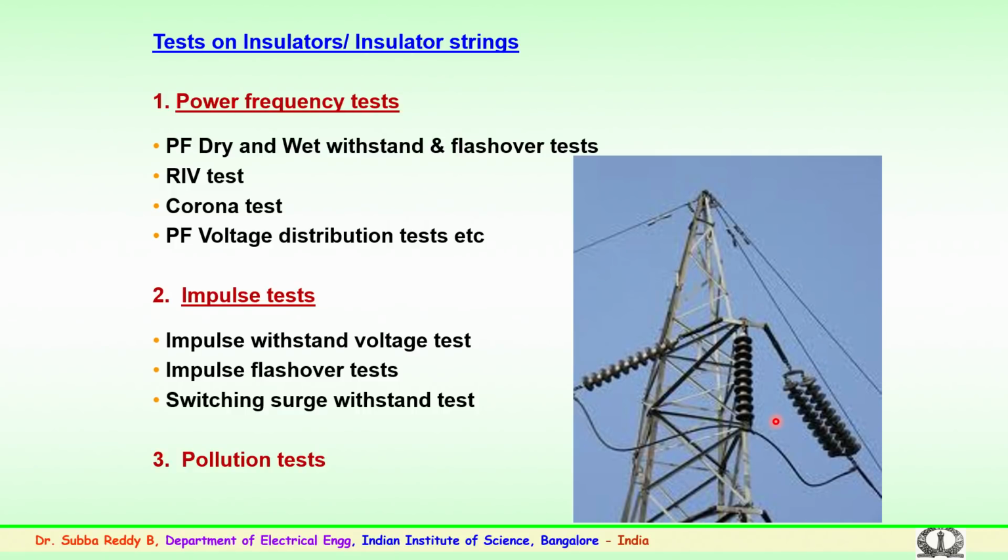The third is the pollution or contamination test, the importance of which we have already discussed, as pollution flashover happens at working voltages. That is the reason that, as per the method IEC 60507, the pollution testing has to be carried out on ceramic and glass insulators. For polymer or composite insulators, methods are also being formulated and standards are being evolved. We will be discussing these aspects of pollution studies on composite insulators.